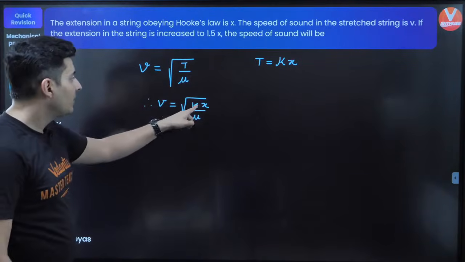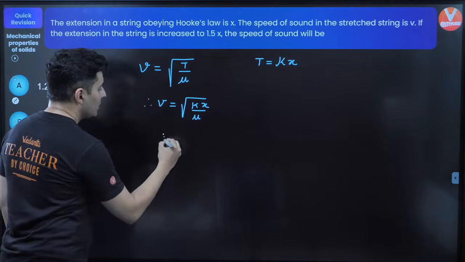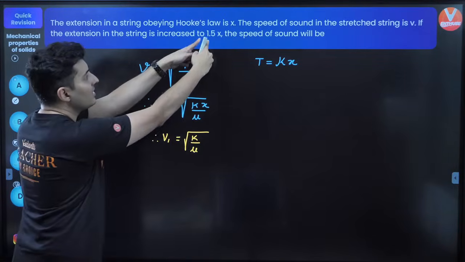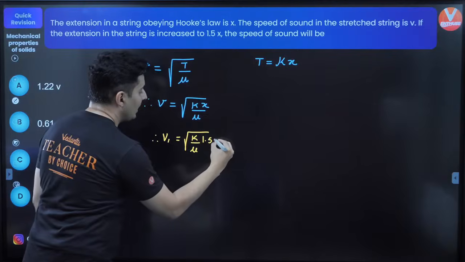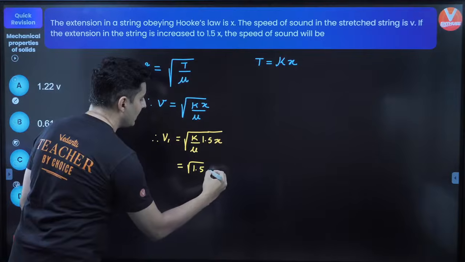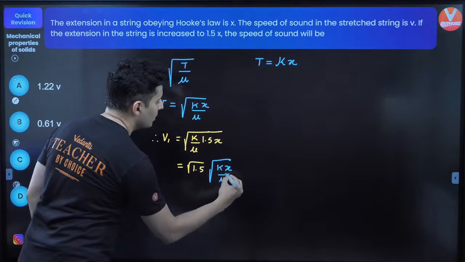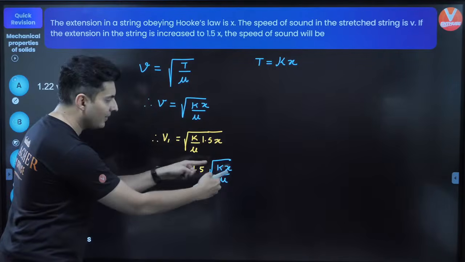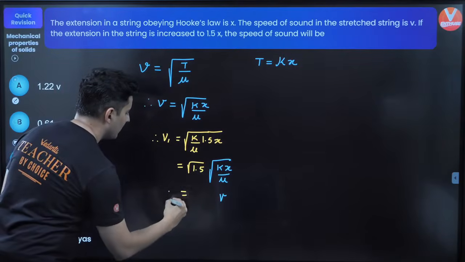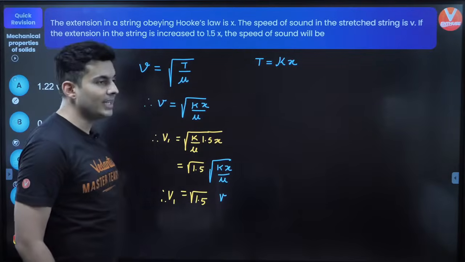This is the first time when the extension was X, speed was V. Now, when you want to find the new speed, remember K is same, mu is same, but the extension is no longer X, it is 1.5 times of X. So if you notice, I can just take root 1.5 outside and the rest is as it is, Kx divided by mu, which I know is nothing but V. So I can just replace that with V and rest of the things I will just write as it is. So V1 is root of 1.5 times of V.